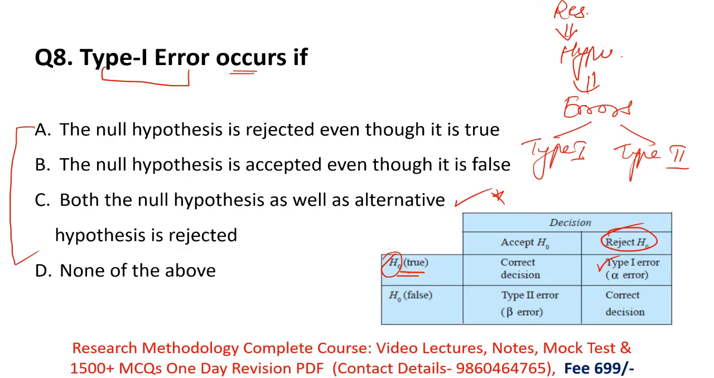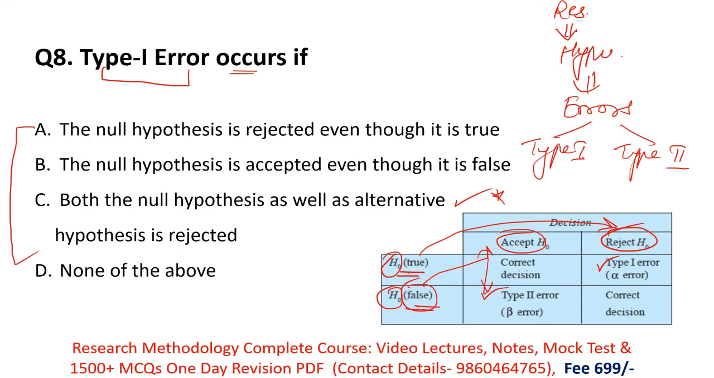And simply, type 2 error occurs when your null hypothesis is false, meaning your null hypothesis is incorrect, and you are accepting it. That means you are making a mistake again, you are making an error here. So it is known as type 2 error. Very simple. When your null hypothesis is true and you are rejecting it, it is type 1 error. When your null hypothesis is false and you are accepting it, it is type 2 error.